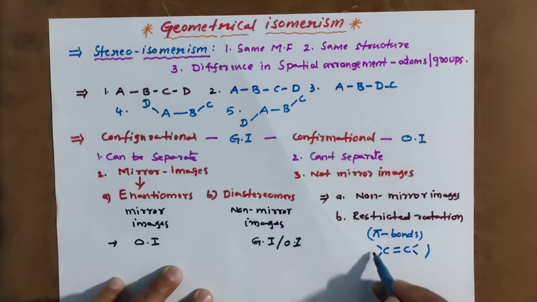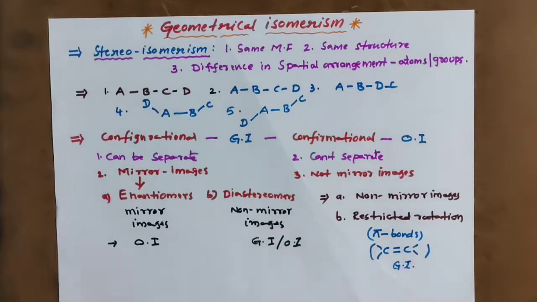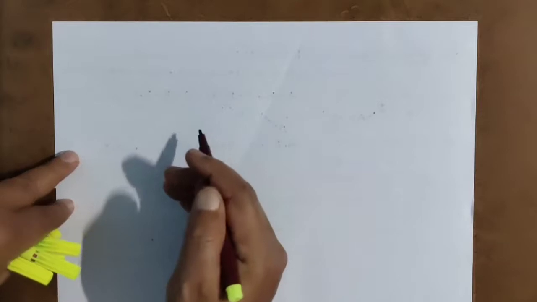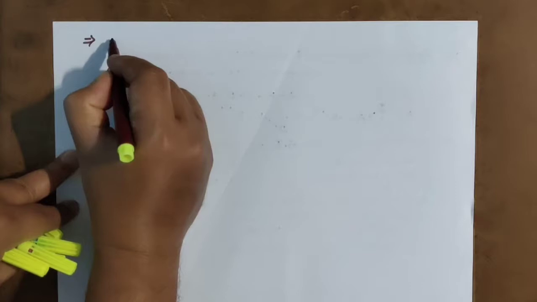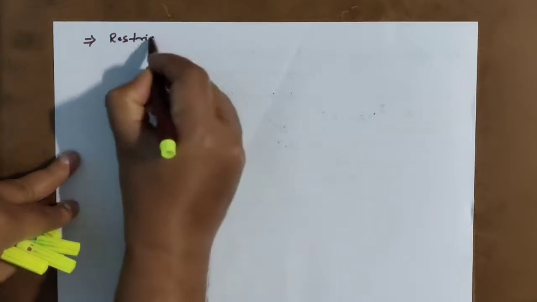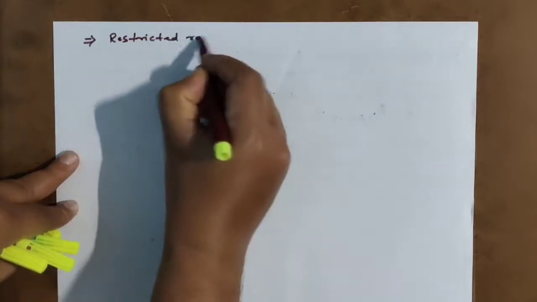In a double bonded system, geometrical isomerism can generally be addressed. It should contain restricted rotation.